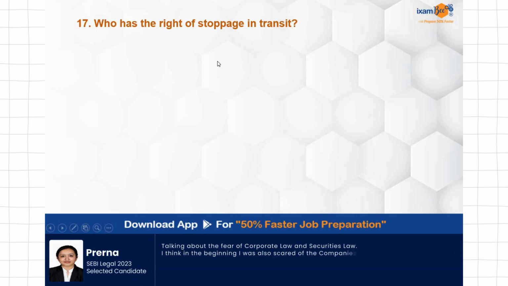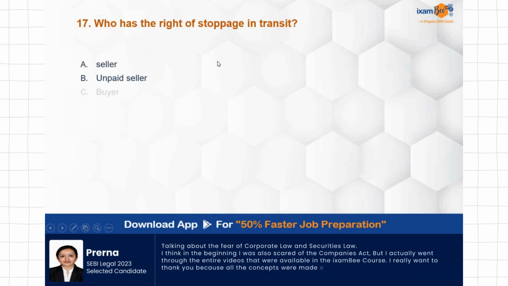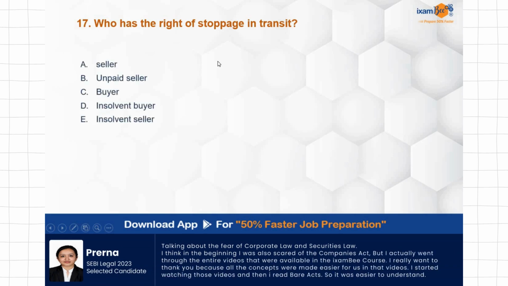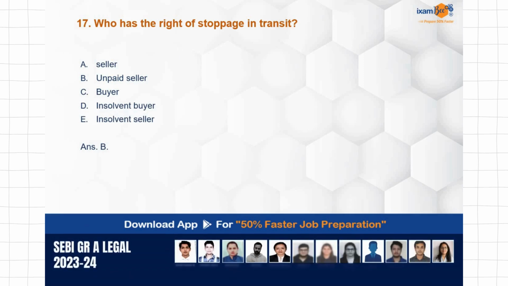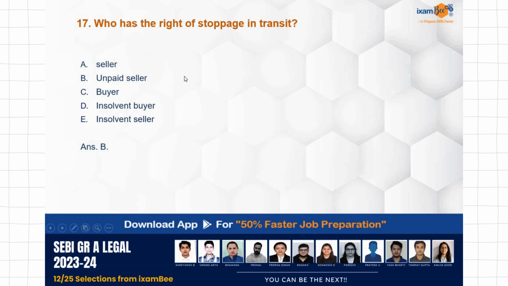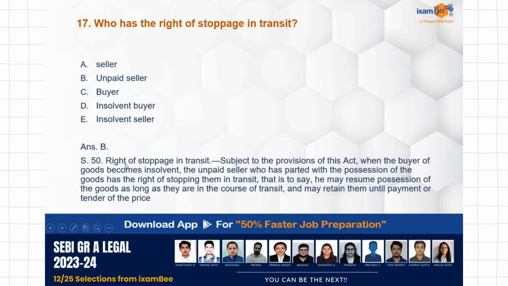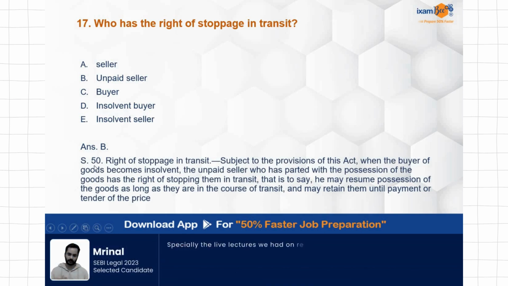Who has the right of stoppage in transit? Seller, unpaid seller, buyer, insolvent buyer, insolvent seller. Correct answer over here is B, unpaid seller. Right of stoppage in transit is when the goods are already in transit. They are traveling. They are going to reach the buyer soon. So at that time, the unpaid seller is having the right of stoppage in transit as per section 50. When the buyer of the goods becomes insolvent, at that time the unpaid seller is having this right.